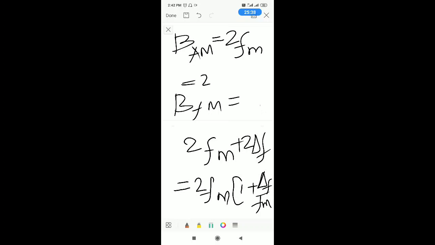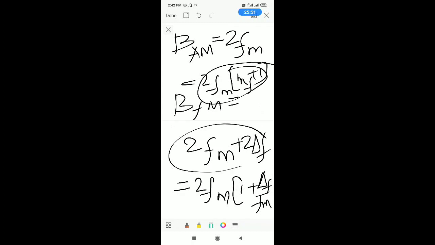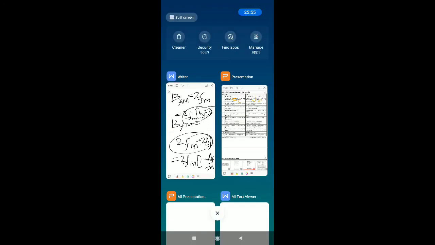So the bandwidth of FM signal is given by 2FM into (MF plus 1). These are the practical bandwidth formulas, but theoretically the bandwidth is infinity. So here it is 2FM, there it is infinity.